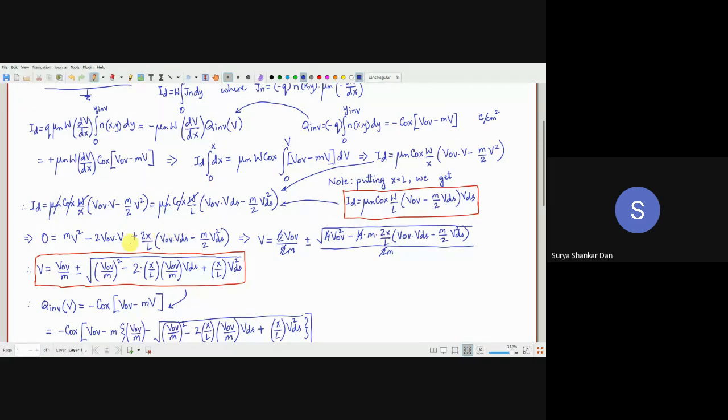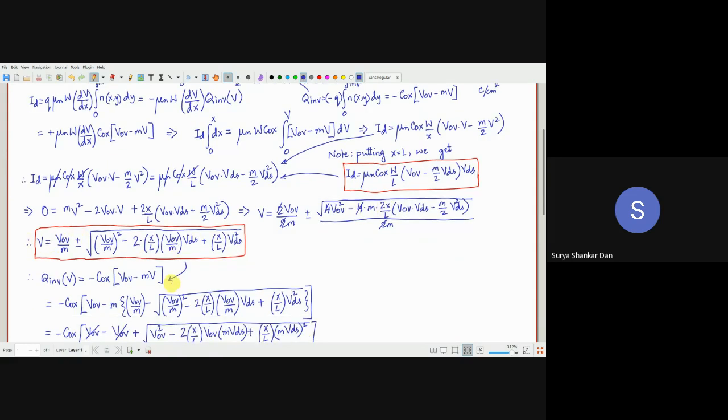All right. So if you notice, it is a second order equation. So from there you can essentially find out the relation like this. What is important for us to note is that V equals VOV by m plus minus all this. Now this is the solution of the equation. But which of them will be true? Plus or minus?